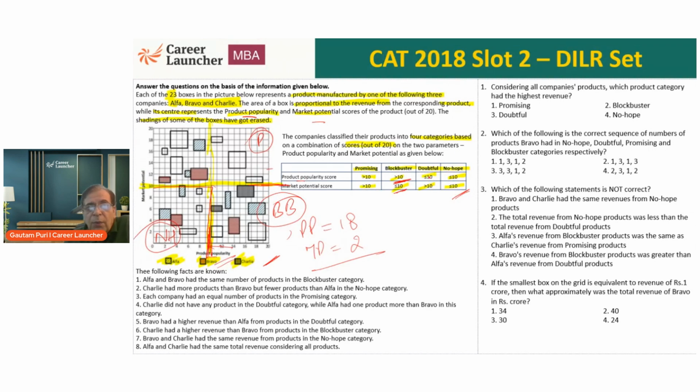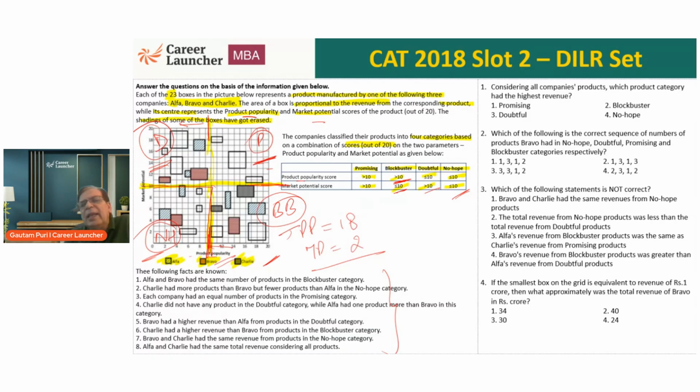Then we have doubtful, where the product popularity itself is less than 10. This is product popularity, so that means we are talking about this half, and market potential is greater than 10. So we are talking about this particular quadrant as going to be doubtful. So we have promising, doubtful, no hope, and blockbuster. These four categories we have. Now, the information is given here. But before we move forward, as usual, I want to look at the questions.